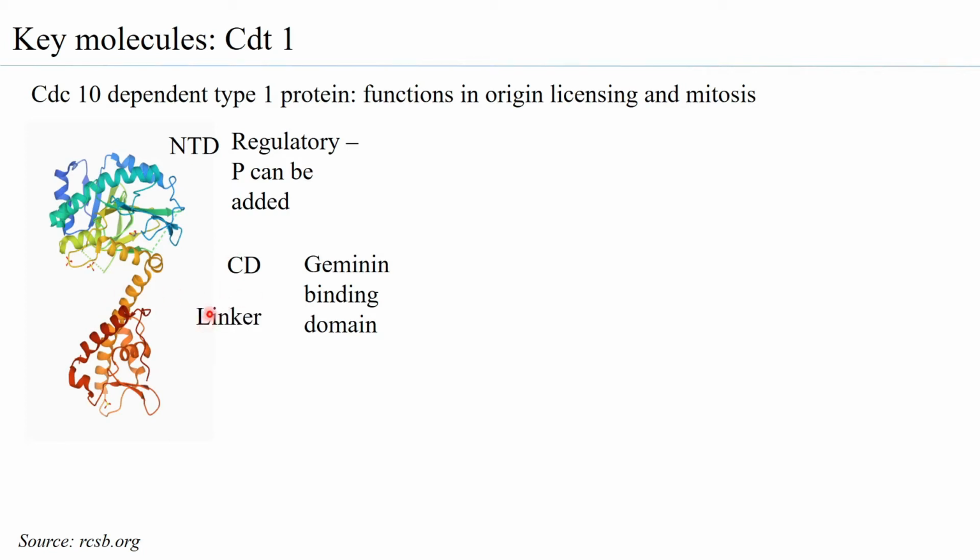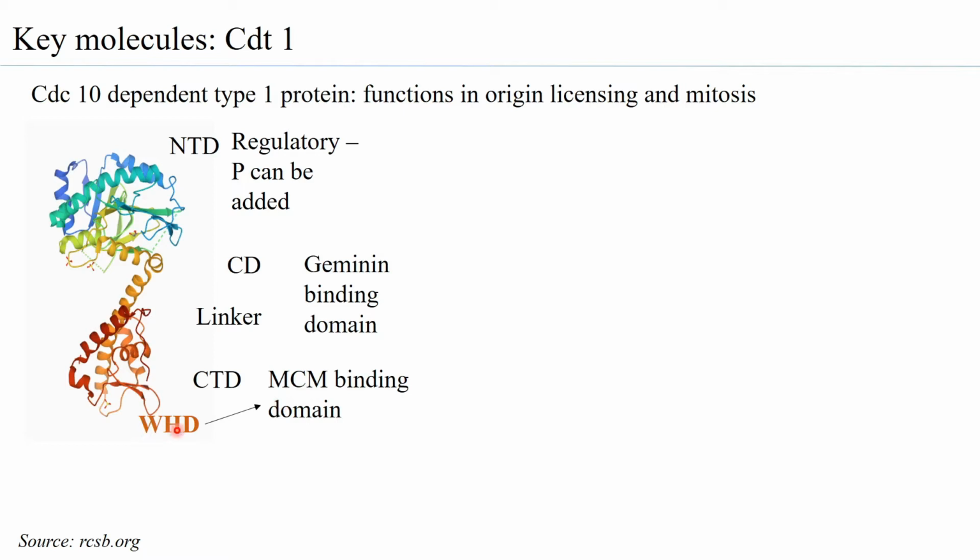This central domain, through a linker, is bound to the C-terminal domain, and the C-terminal domain has the winged helix domain. But this winged helix domain in CDT1 is not specific for binding to DNA; it is more specific to binding to MCM2-7.